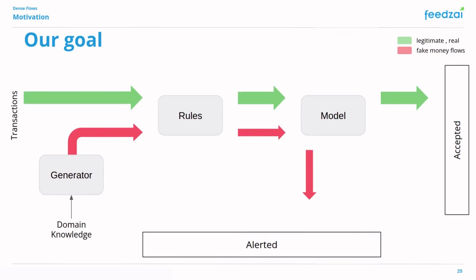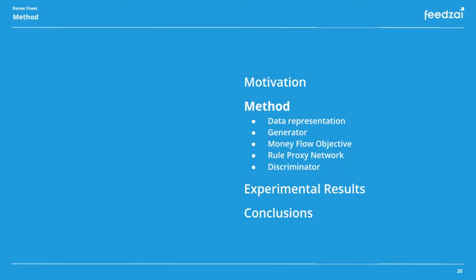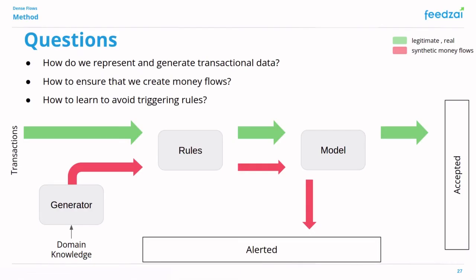Our solution is to use domain knowledge to train a generator to create synthetic money flows that do not trigger the rules but that should be alerted. Then we train a complementary model to distinguish between generated transactions and the real data. This way, we are able to find gaps in our current anti-money laundering solution and at the same time complement it with a new machine learning model. Let us see how we can implement this solution.